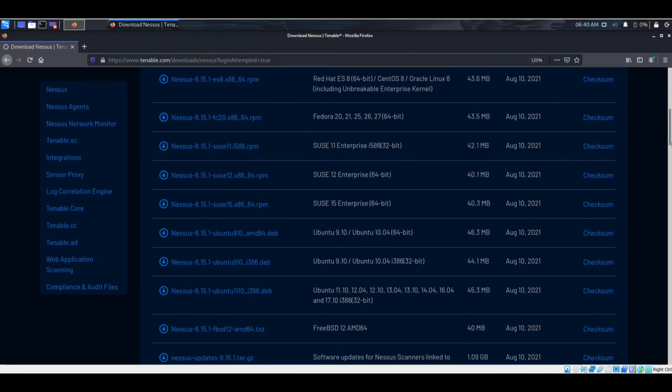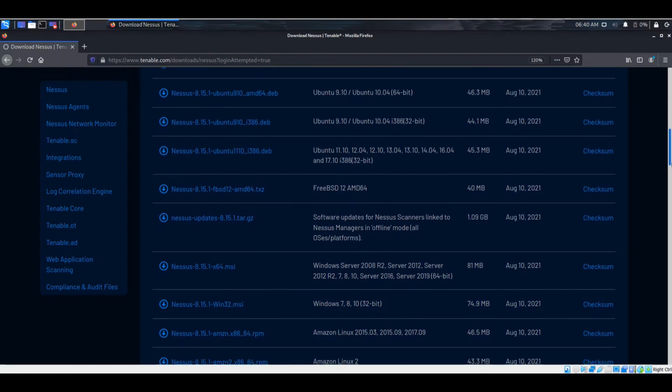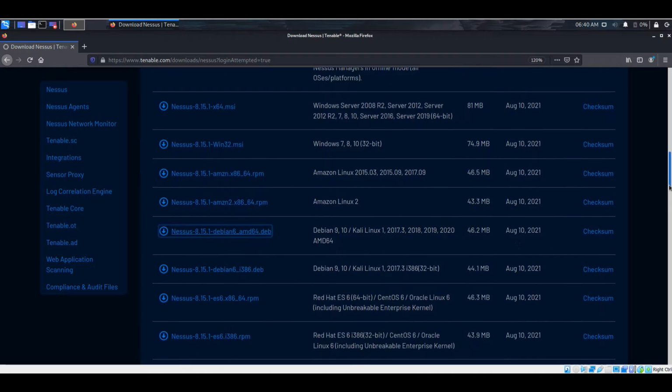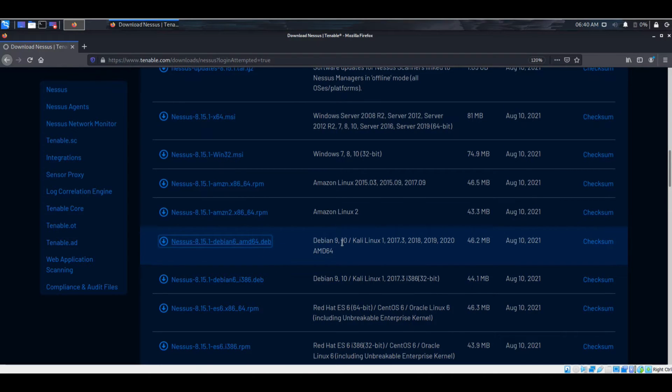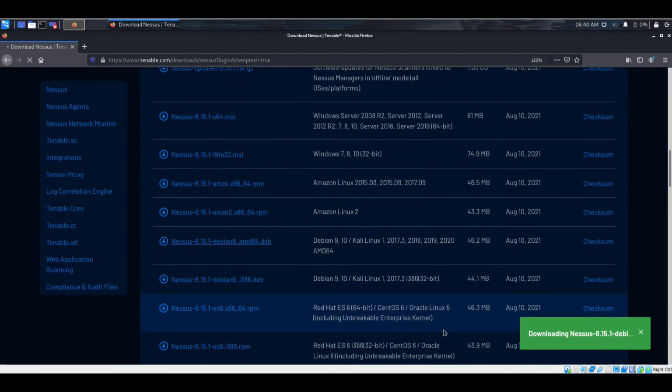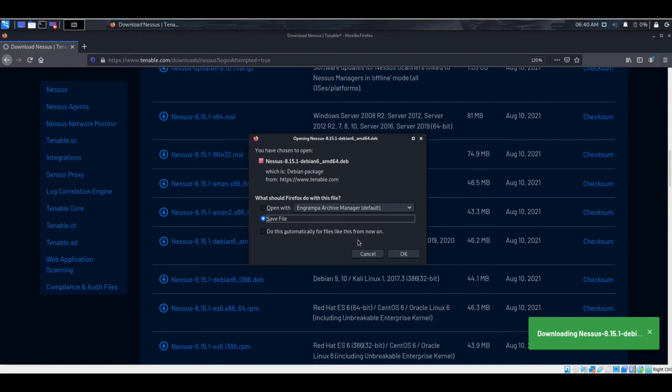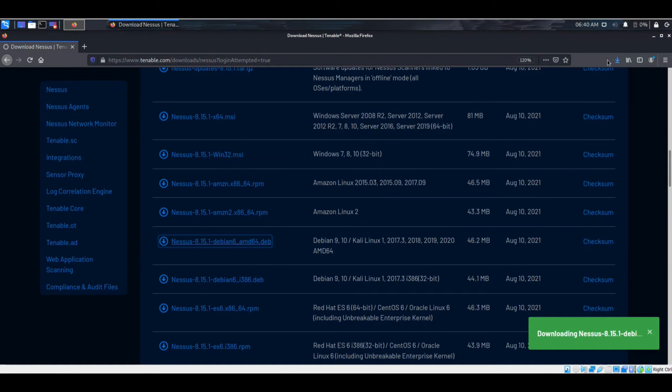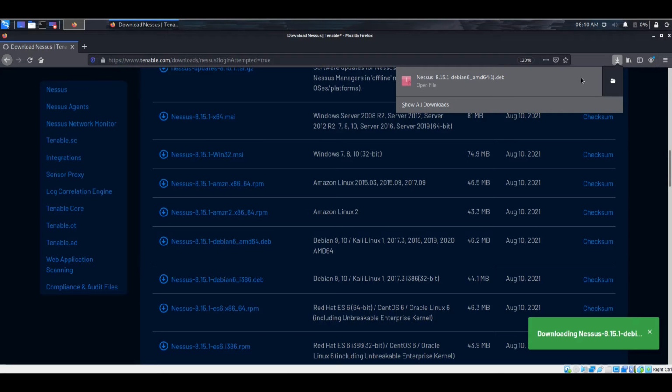I am using Kali Linux 64-bit OS, so I'm gonna search for my compatibility. I will use this one here, Debian 9, 10, Kali Linux. This is the compatible version of Nessus I will use. I'll click this here to download, and with the license agreement, let's agree, and we will download the file, save, okay, and wait for the file to be downloaded. After downloading the file, let us minimize these tabs.